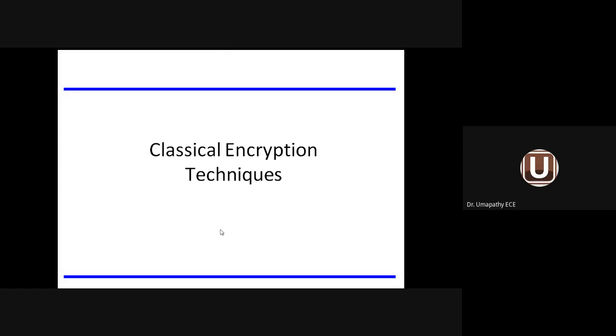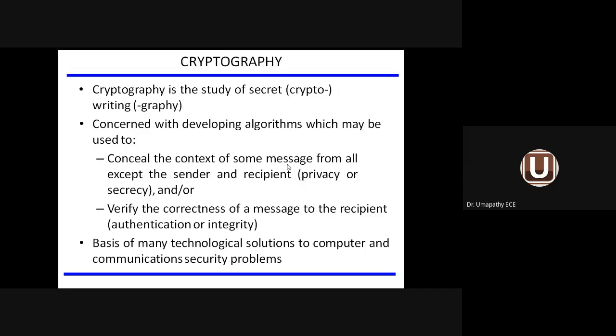Let us go to today's topic. Classical encryption techniques. Encryption happens on the sender side. The sender will give the plain text information. The encryptor will convert the plain text to ciphertext information. Ciphertext information means the message is transformed and secured, along with the key. For that, various classical encryption techniques are available. Let us see the techniques one by one.